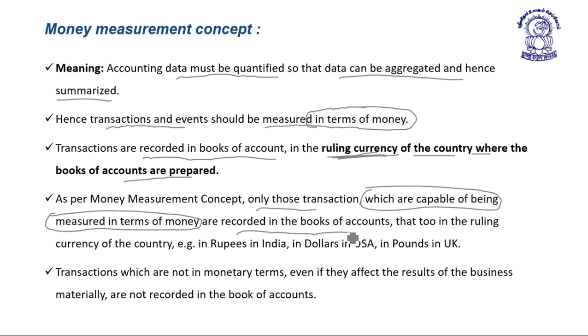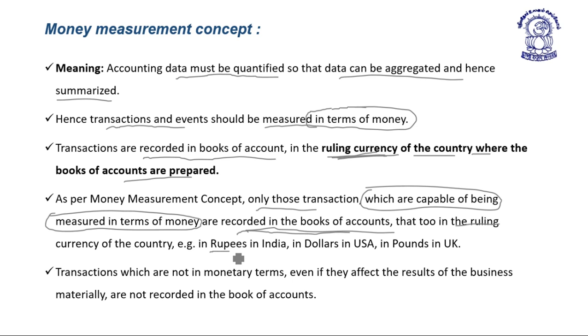So as per this concept, only those transactions which are capable of being measured in terms of money are recorded in the books of account, that too in the ruling currency of the country.